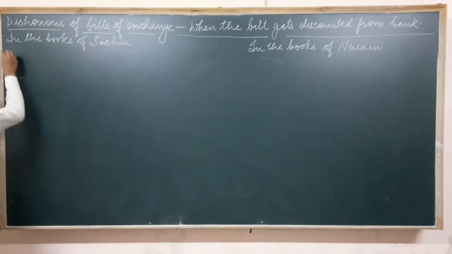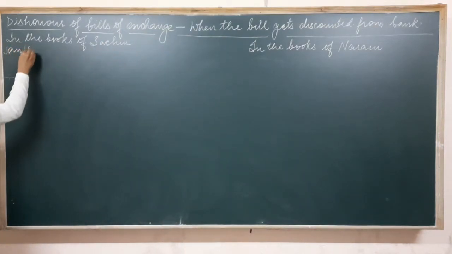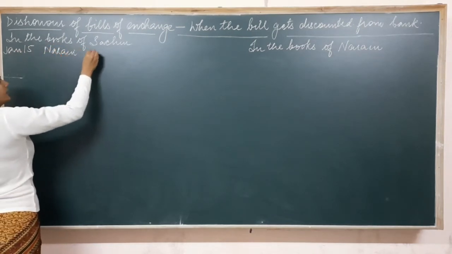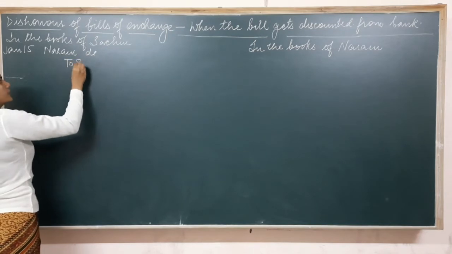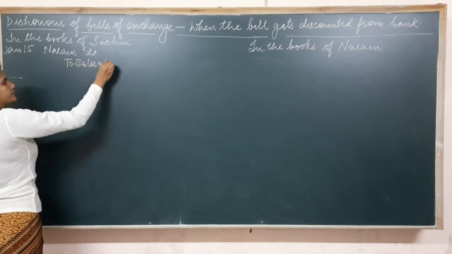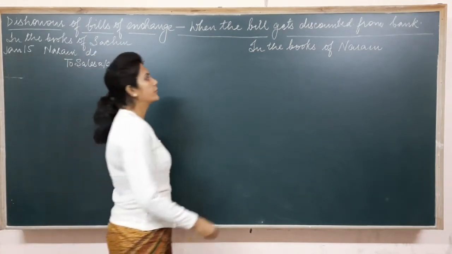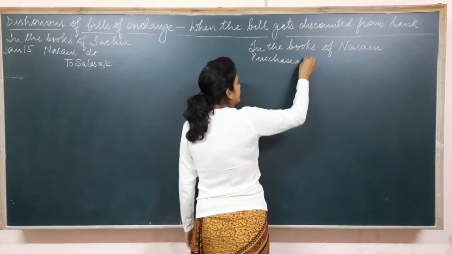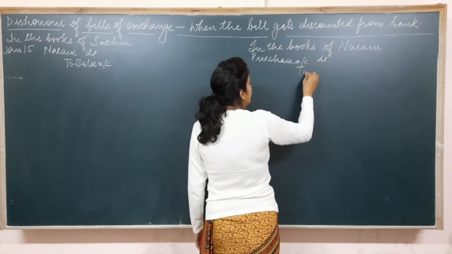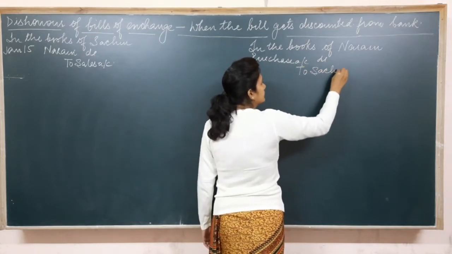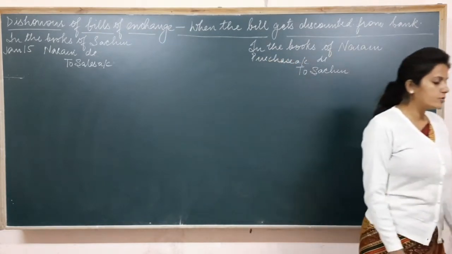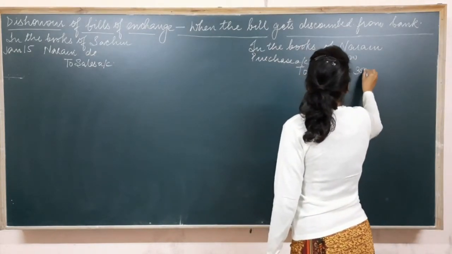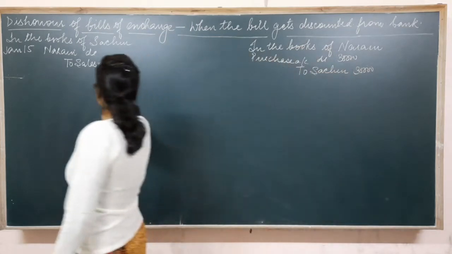Clear? Because Sachin has to receive the money and Naren has to pay off the money. So pass the entries. On January 15, Sachin sold goods to Naren. So in the books of Sachin, it will be Naren account debited to sales. And in the books of Naren, as he has purchased the goods, the entry will be purchases account debited to Sachin. The amount here is 30,000.